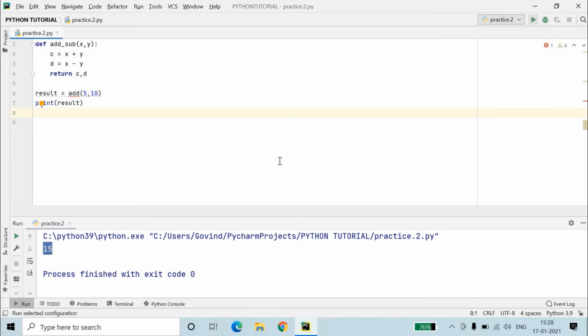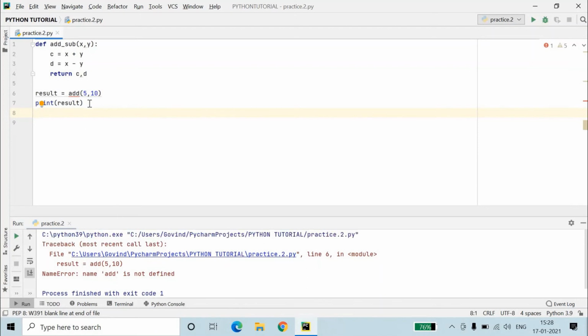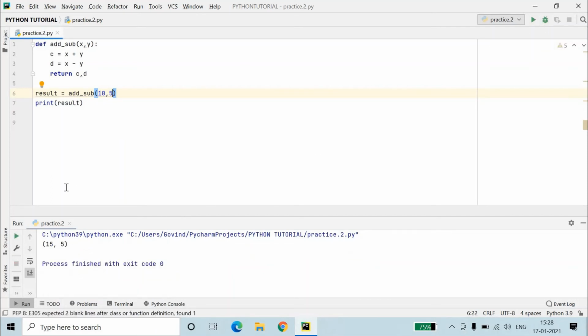Now if we print this, you will get an error. Why? Because when you call the function, you are calling the previous function which I have deleted. Now the new function name is add underscore sub. Let's change some values here, I will write 10 comma 5 so that no negative value comes. And now you can see the output is 15 comma 5. 15 is the addition of 10 and 5, and 5 is the subtraction of 10 and 5.